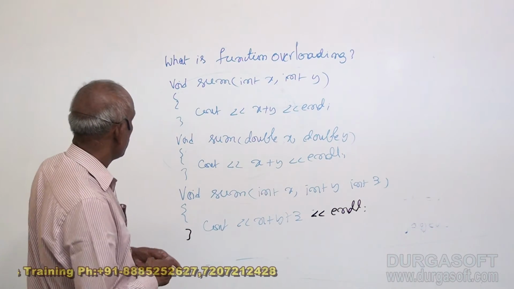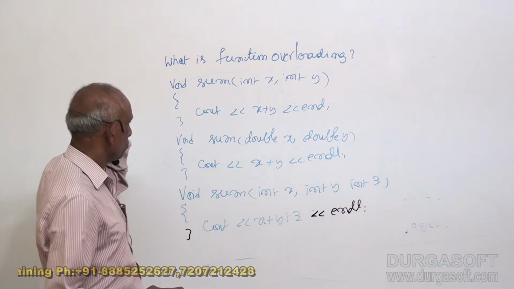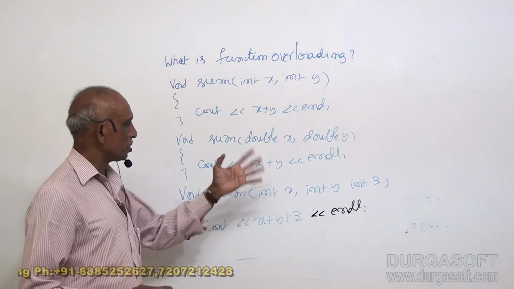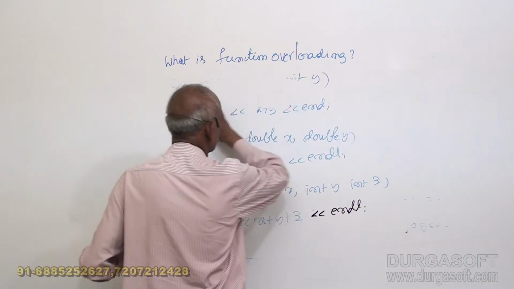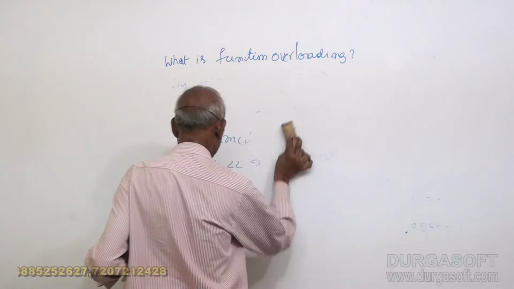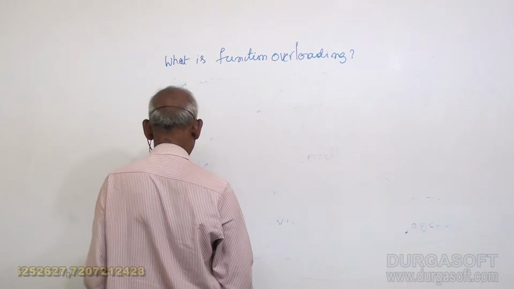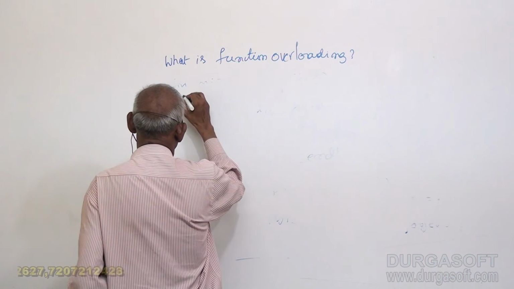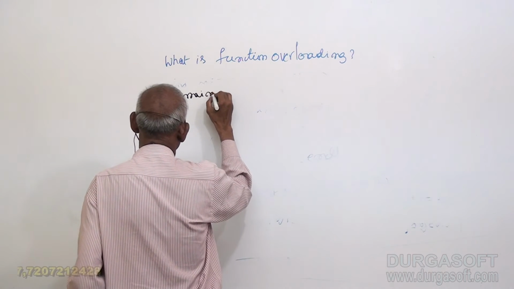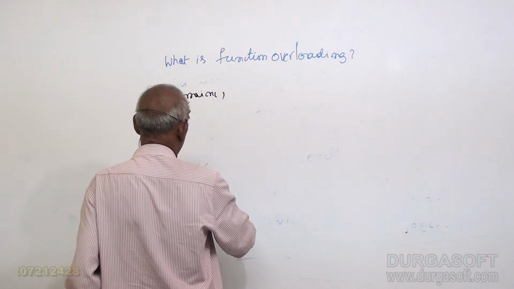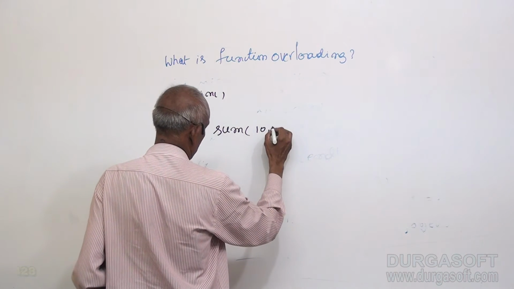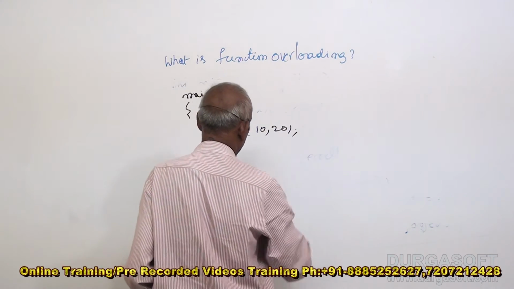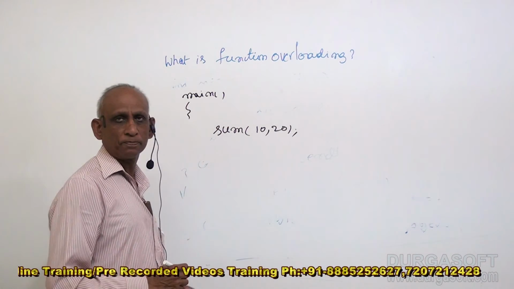So how many do we have? We have integer addition, double addition, then three integers addition. We have three functions. Now how do we use this in main? If I say sum 10, 20, the first function is called.